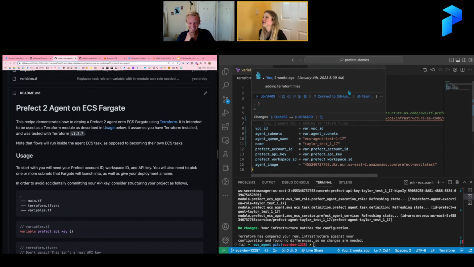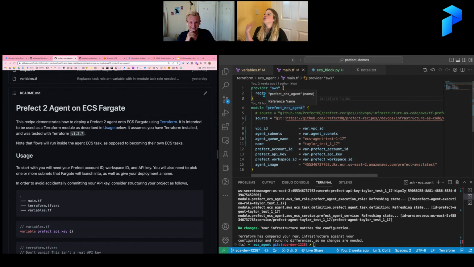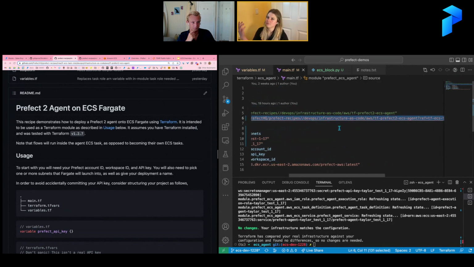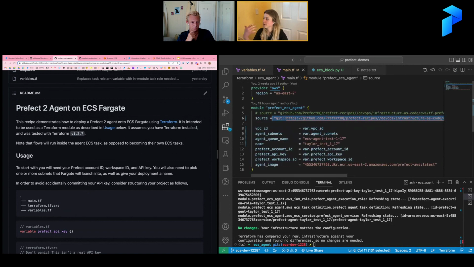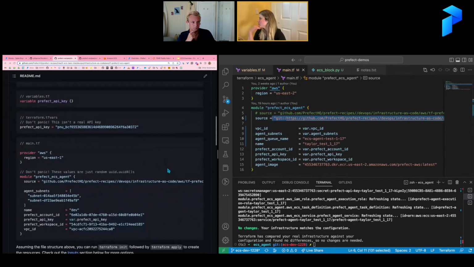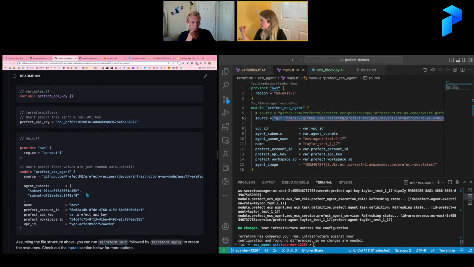Okay, so essentially, you're going to just tell Terraform the provider, right? This is my understanding. Like I said, I'm a beginner here. You're going to specify this provider, and then you can simply pull in a module by referencing the Git URL, right? Here you'll have all of this laid out for you in the documentation, and then you're going to provide the module with parameters, right?